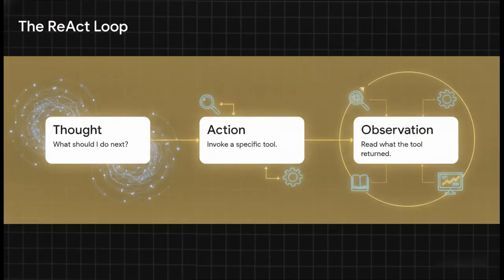And this builds into a really elegant, continuous loop. It goes exactly like this. Thought. The model reasons about what it needs to do next. Action. It invokes a specific tool, like a search engine. Observation. It reads what the tool returned. And it just repeats this cycle until the goal is completely met. The reasoning helps target exactly what to retrieve next, and the retrieved information perfectly grounds the reasoning.